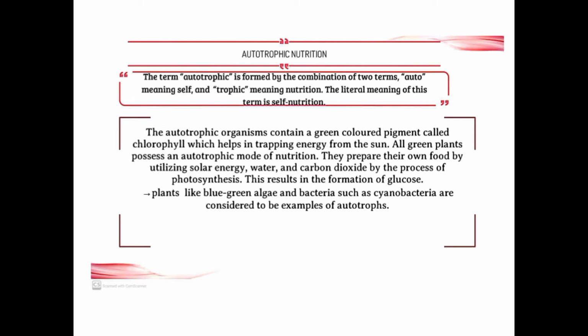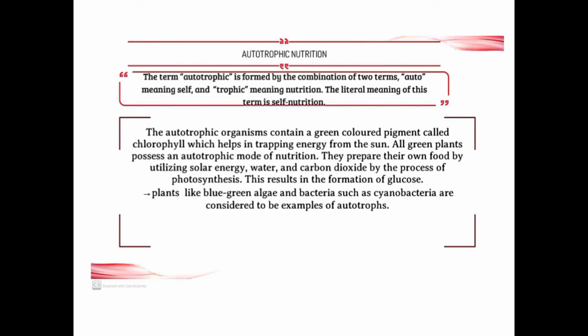Remember it: the leaf contains mesophyll cells, which contain chloroplasts, which contain chlorophyll pigment. This chlorophyll pigment helps in trapping the light energy from the sun. They catch the light energy, and then they can prepare their own food materials.